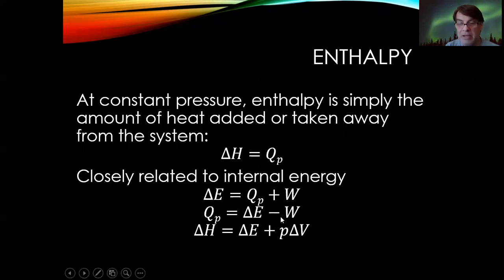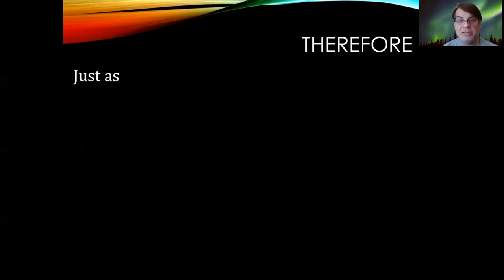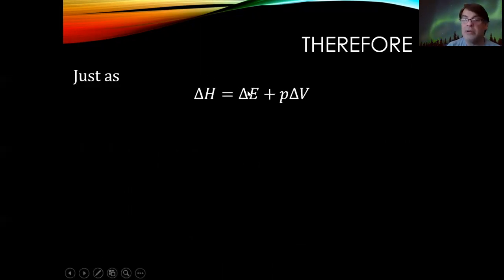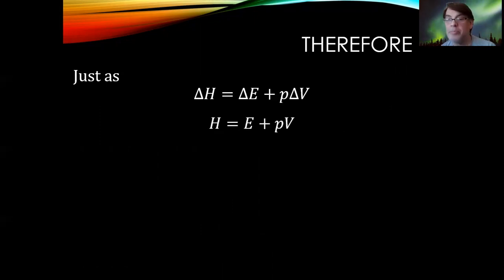So substituting in, the negative and the negative becomes a positive. And so basically we can say that the change in enthalpy is the change in internal energy plus P times the change in volume. So let's universalize this here. Just as the change in enthalpy equals the change in internal energy plus P delta V, we can say that, and this is the general equation for enthalpy, the enthalpy equals the internal energy plus the pressure times the volume. Okay, so there's the formula for enthalpy.